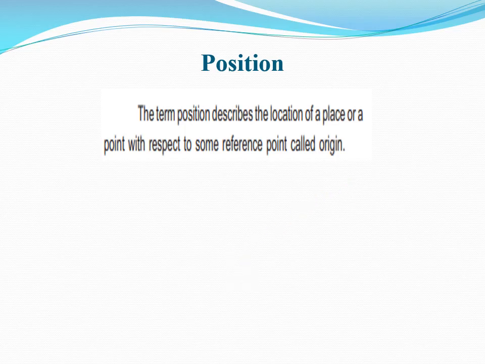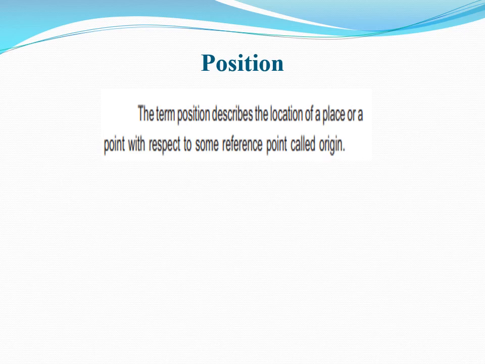Similarly, if a kid is sitting in his or her classroom on a chair, then that is the location of that kid in a classroom. And if he or she is playing in a playground and standing somewhere, then we say that that is the location or position of that kid in that playground. Dear students, here you are noticing a term origin. So let's elaborate it.